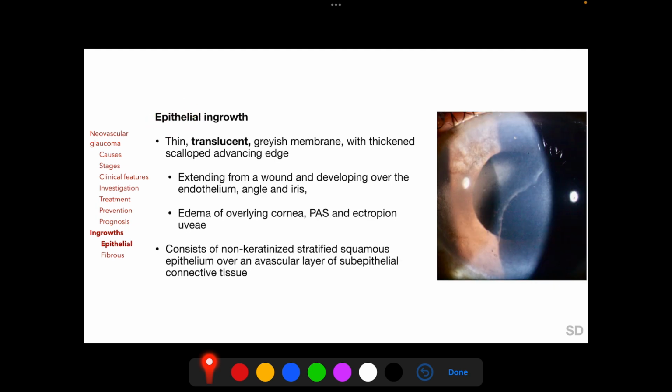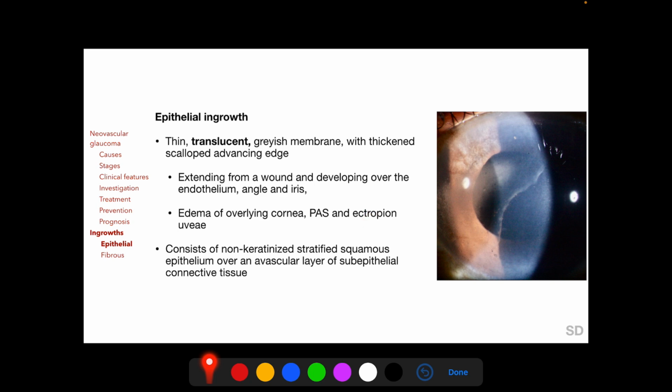Epithelial ingrowths appear as thin translucent grayish membrane with a thickened scalloped advancing edge as shown here in this photograph. There can be edema of the overlying cornea, peripheral anterior synechia, and ectropion uveae formation.